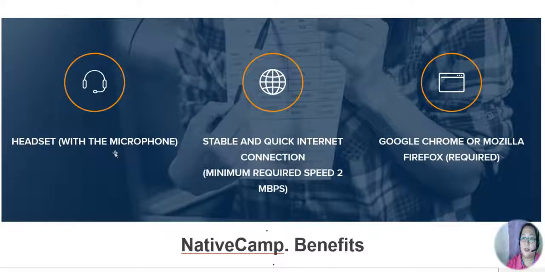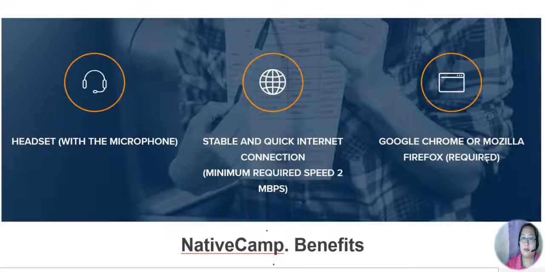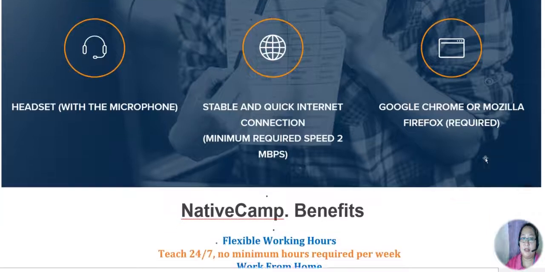Especially, you need to have a noise canceling headset. Okay, a stable and quick internet connection. This is what I mentioned: minimum required speed is 2 Mbps or above. And you should have Google Chrome or Mozilla Firefox, required. But it's okay as well if you're going to use Microsoft Edge. Alright, so we're done with the technical requirements or qualifications.